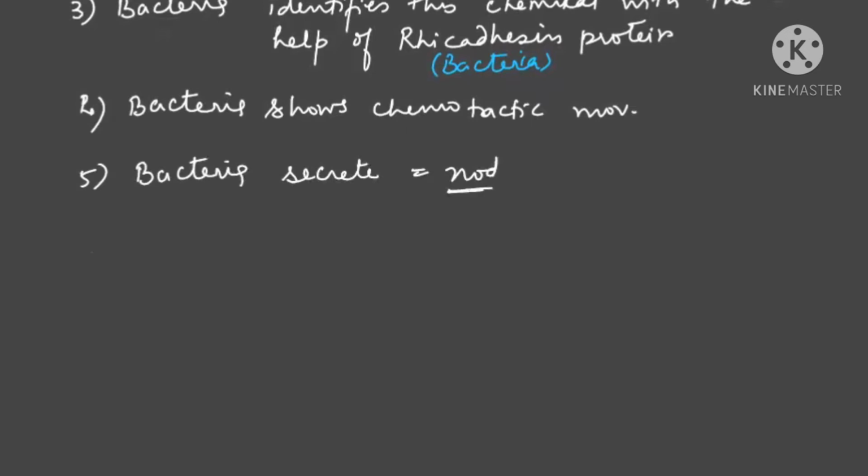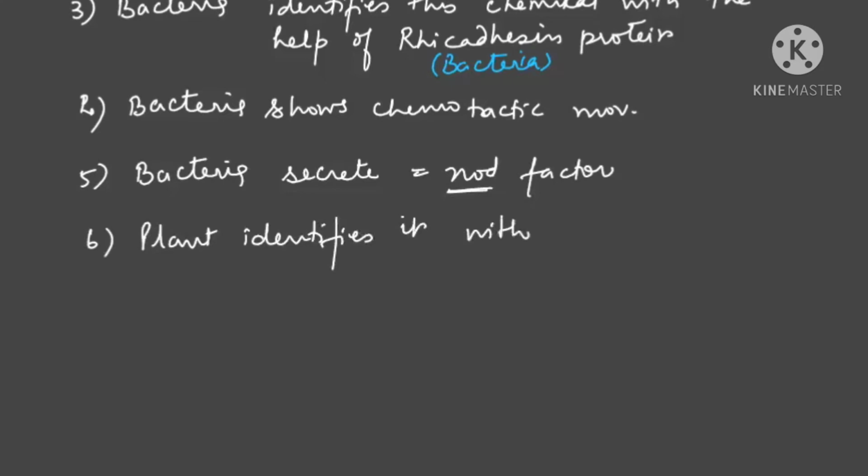Please try to understand, nod factor. Now plants identify it with the help of lectin protein.